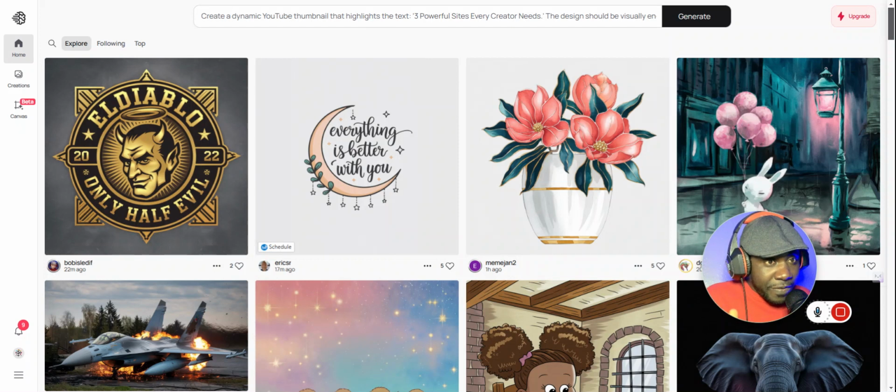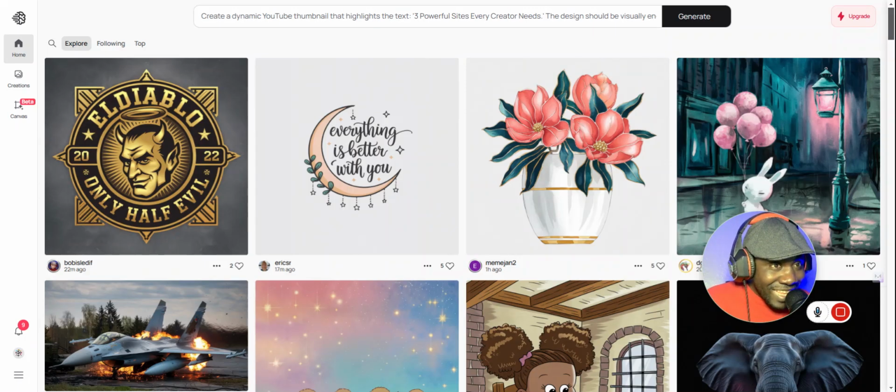Now, is it free? Yes, it's free. It's not totally 100% free. There is a part of it that you can use for free, but it has limitations. If you can see right here, you can upgrade. I have an upgraded account, the basic upgraded account, but you can still upgrade to other levels. Now, let me go ahead and show you guys how this powerful website works.